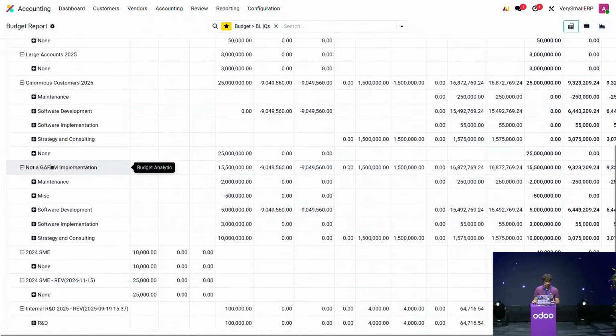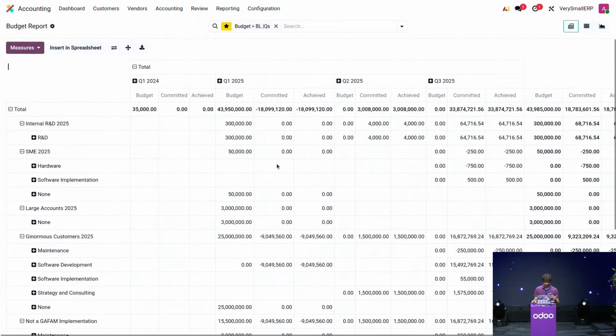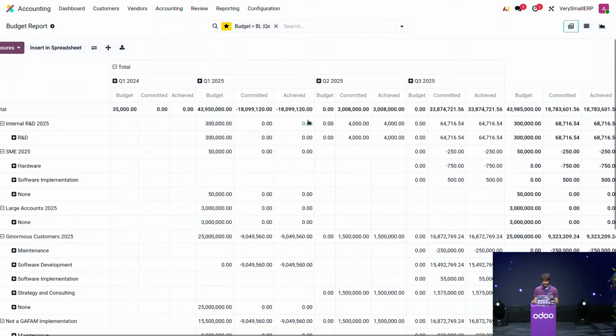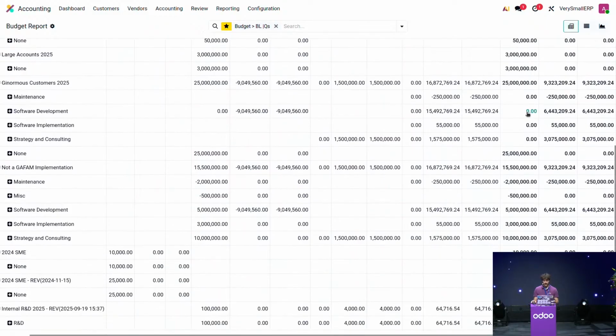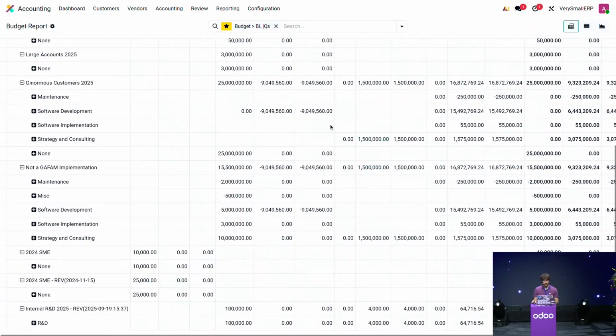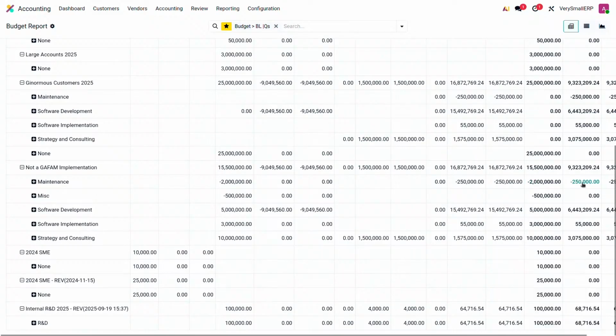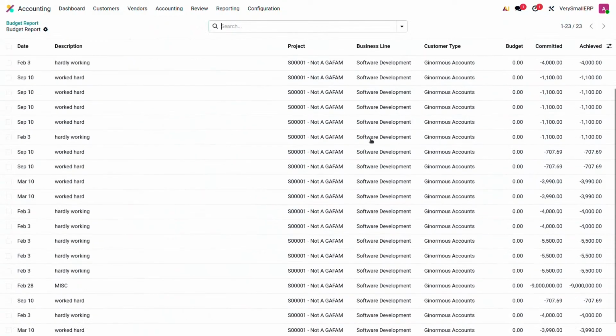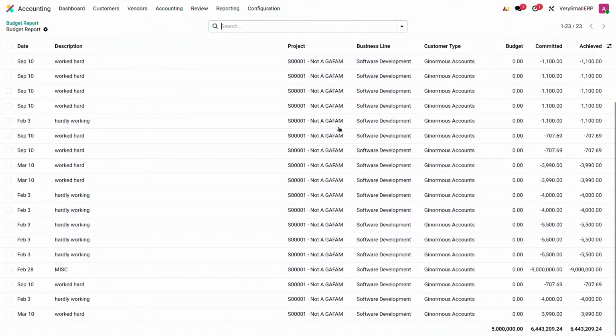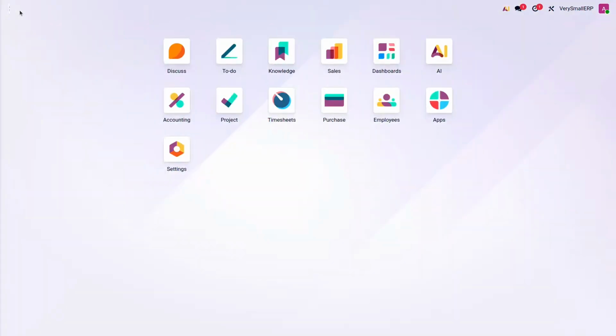What was the name? Yeah, of course, it was called in another way. So if I check the wrong name of the project, this will not work. But here you can see that we have our implementation with everything that has been budgeted, everything that has been committed, and everything that has been achieved for every month, in this case every quarter. And once again, we can have the total right here, where we are able to see everything that we have spent. And what is great with this graph is that I can, of course, just click on any line, let's say this one, and have all the detail of every analytic entry that was done linked to this project.